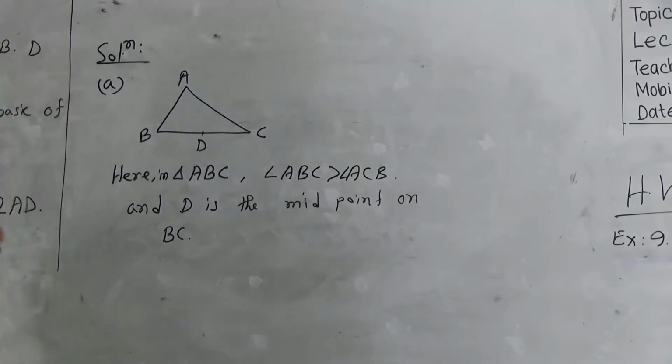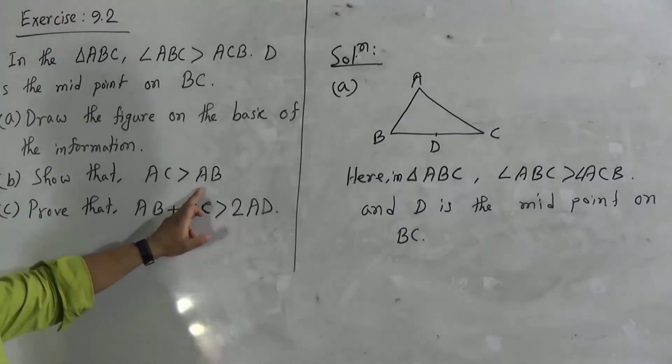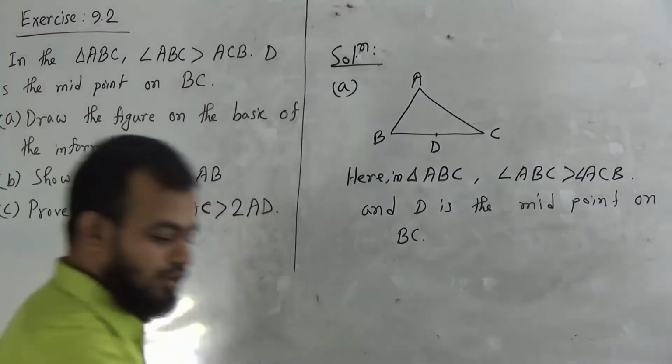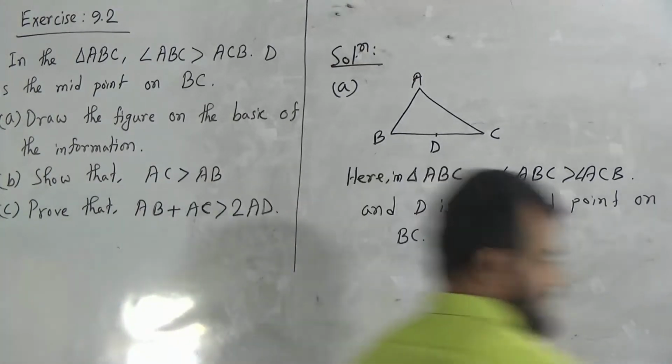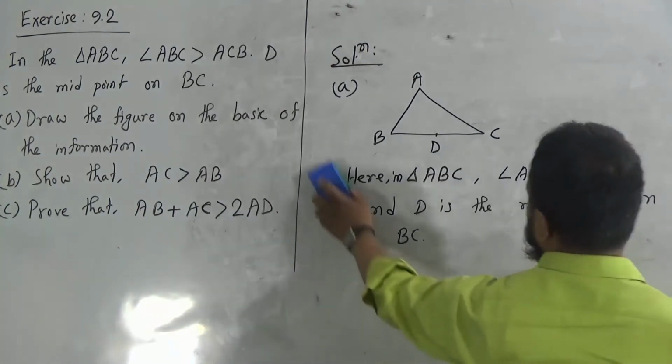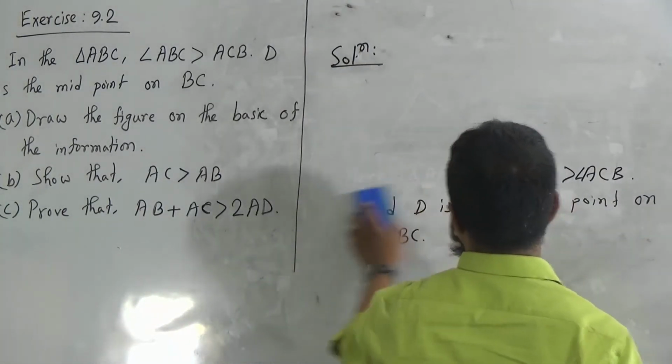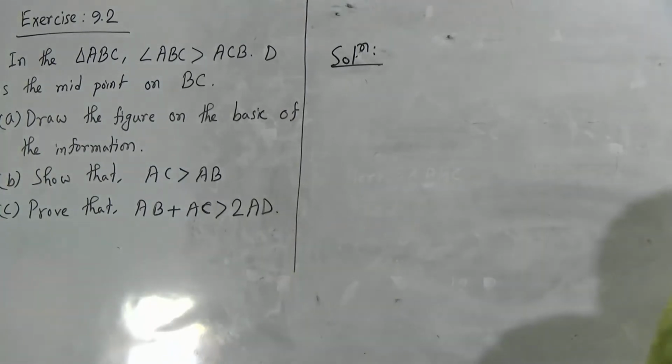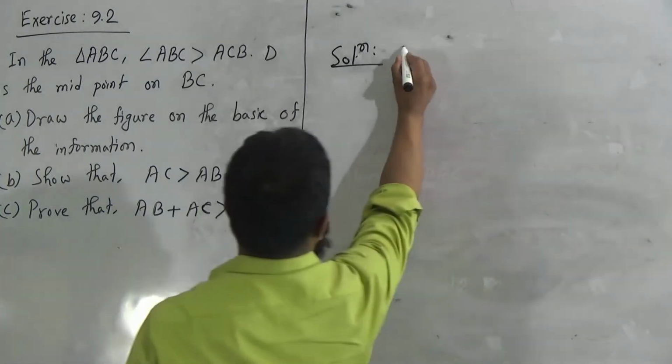Okay, now we should solve activity B. My dear students, activity B is what? Show that AC is greater than AB. Okay, AC is greater than AB. This is similar to our theorem 3. Okay, you can use theorem 3 for this solution. First of all we should write down the general enunciation, then the construction, and then we should prove that one. So first of all is the general enunciation.